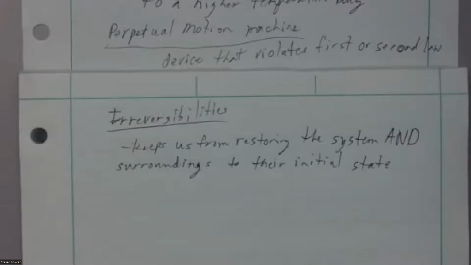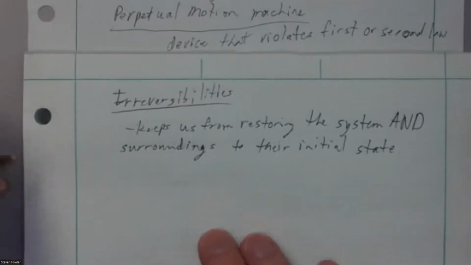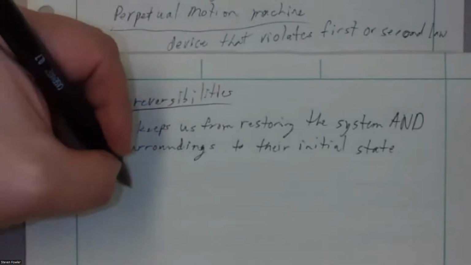So these are irreversibilities, things that do that. What are common things that do that? Would be friction. In general, anything that turns work or nice orderly energy, mechanical energy, into a thermal form like heat. Anything that does that is typically irreversible. Because again, that heat is a chaotic form of energy. That's a higher entropy. So if I turn work, low entropy, into high entropy heat, I can't go back to the initial state.